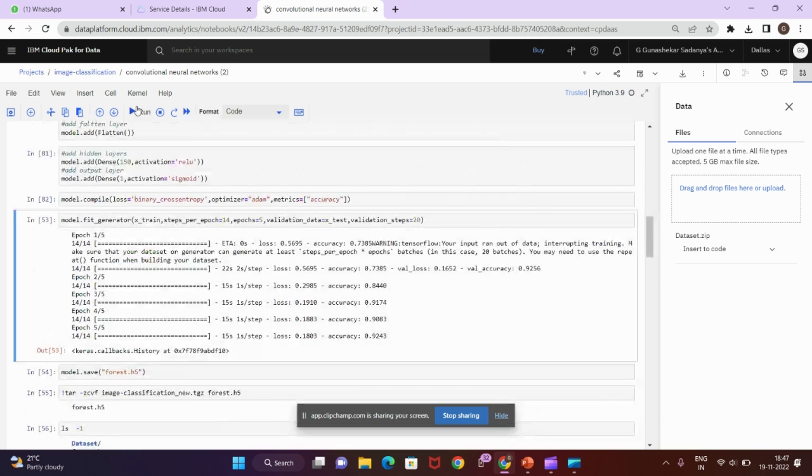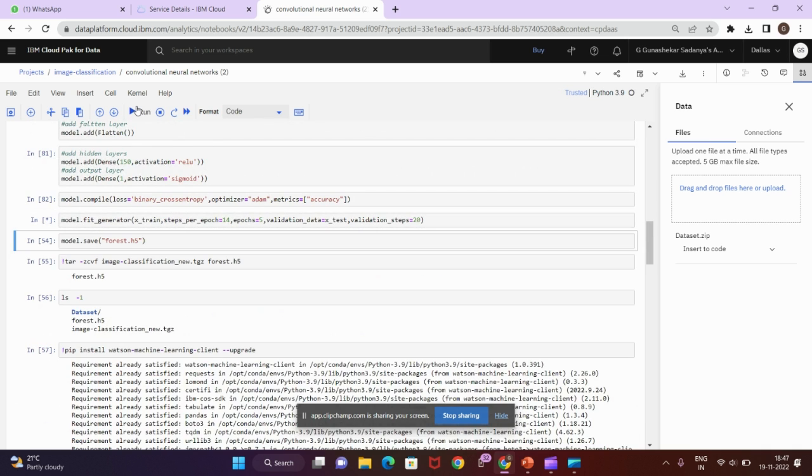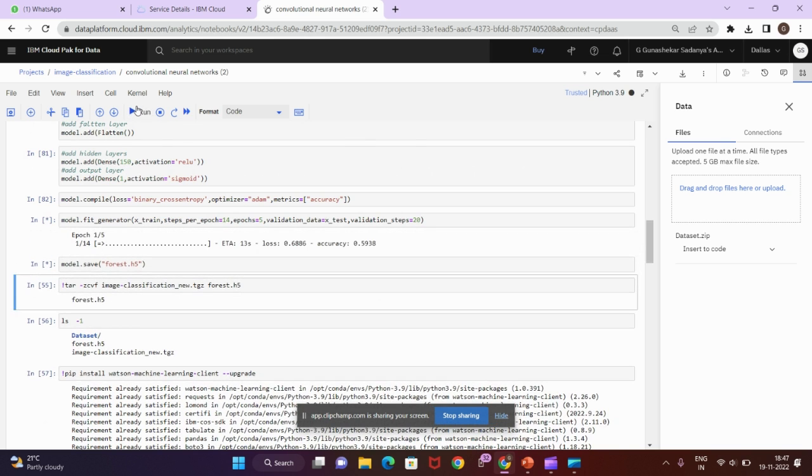And as you see, the model fit generators from approach 1 to 5 and 40.5, and here you can find the accuracy also. There you can find the exact levels of accuracy with the several levels of approach, model saves, and Keras image classifications. As you go down, you can find the datasets over here. As I share the screen, we can find the model compile, model fit generators, and approach. As you see, the frequency of these approaches and the accuracy of these datasets, and the requirements are already satisfied.